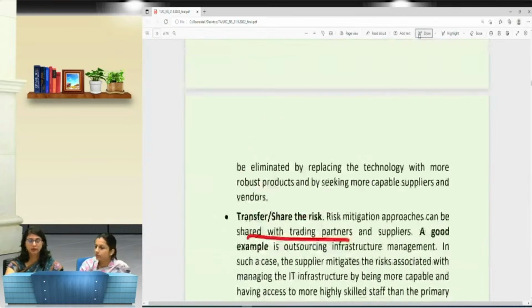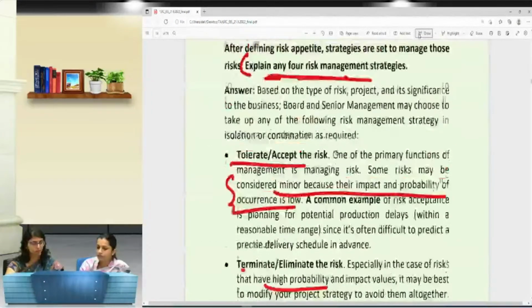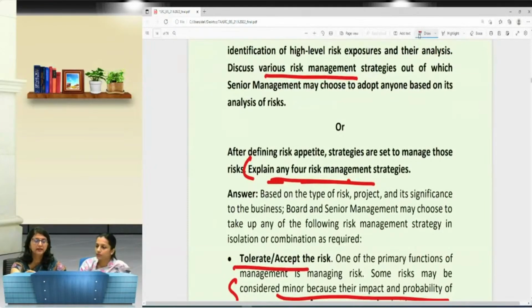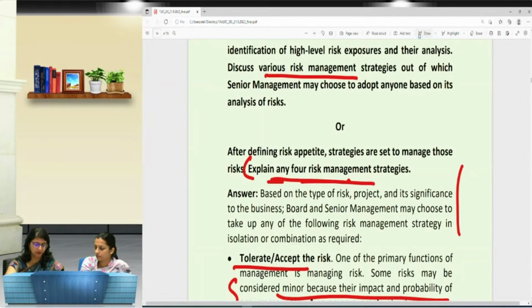I think you want it to be given with the help of an example. Suppose this question comes with 4 marks, and the question is: discuss all the 4 risk management strategies. So what is required here? You need to mention all the 4 strategies. But yes, because the question is of 4 marks, each strategy that you have is to be explained only for 1 mark. Getting my point?